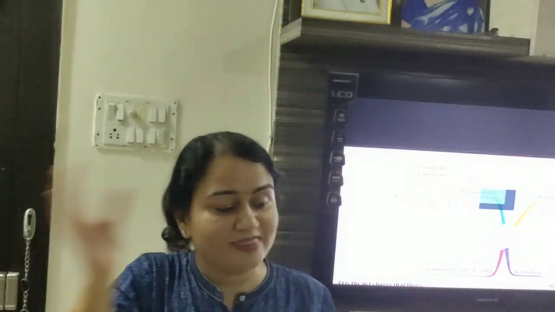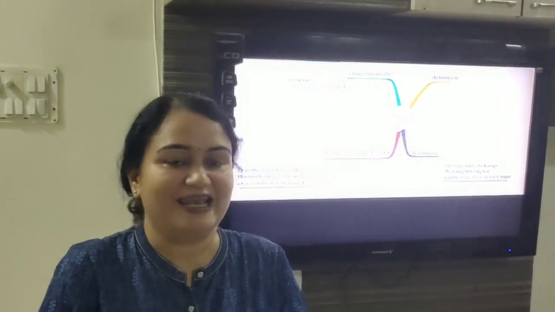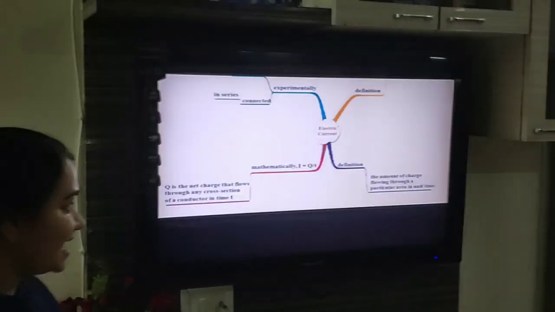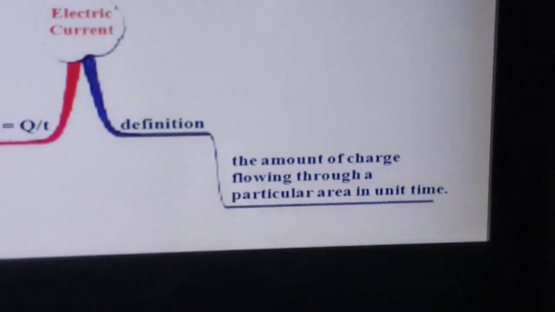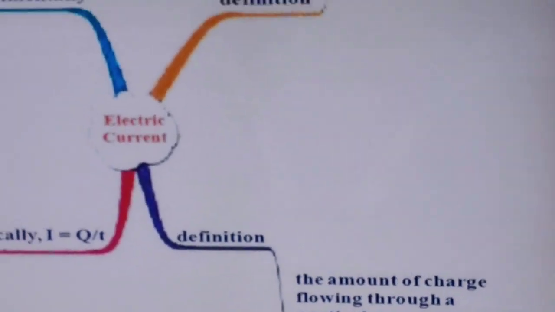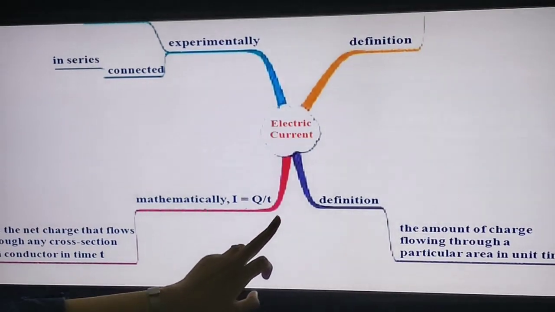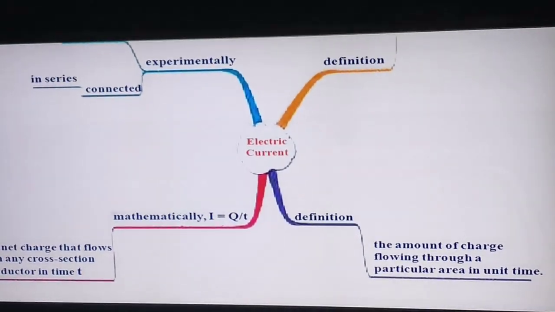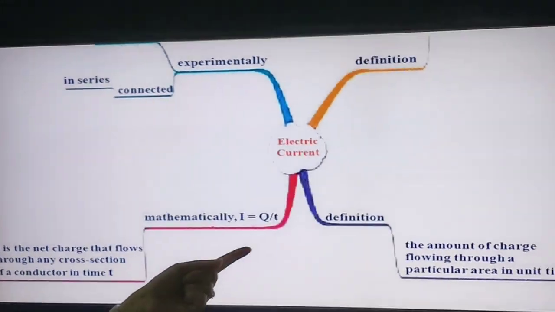And when the charges are flowing, that is considered to be electric current. More precisely, the amount of charge flowing through a particular area in unit time is said to be electric current. And electric current mathematically can be calculated by the formula I is equal to Q upon T, where Q is the charge and T is the time.